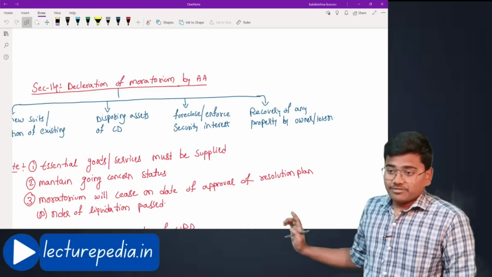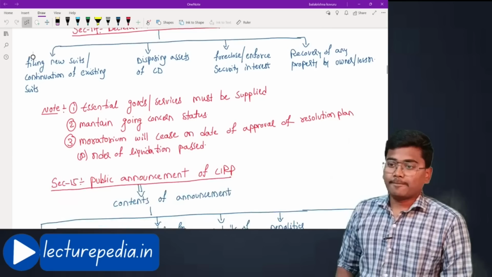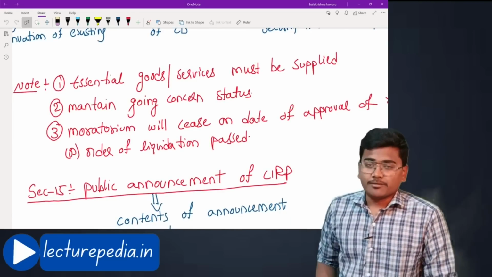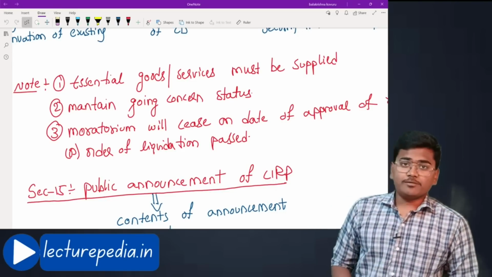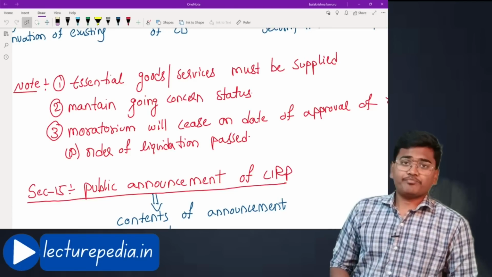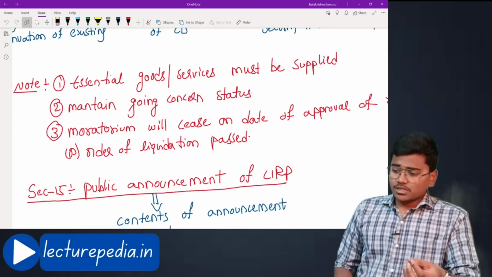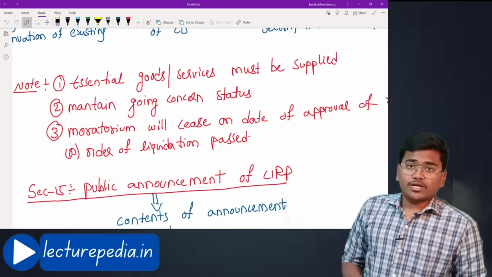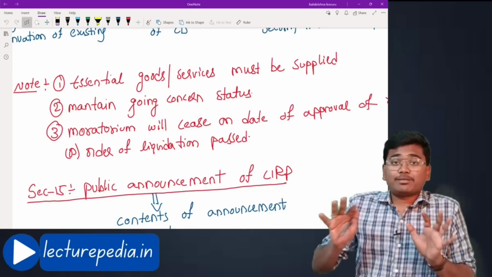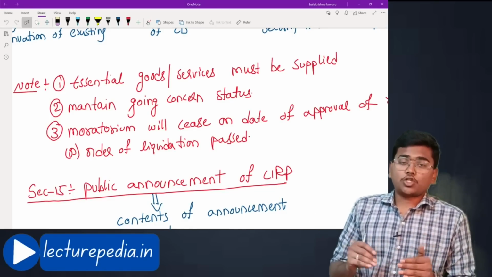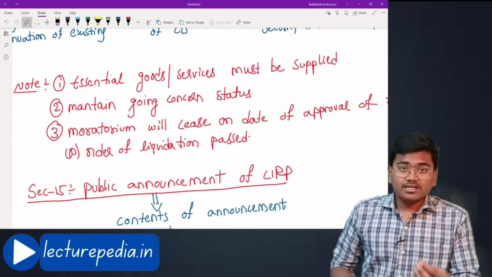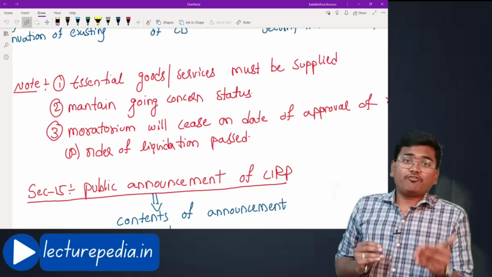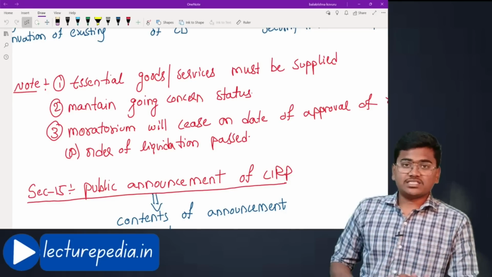On these activities, a moratorium period will be implemented. Next, note: essential goods and services must be supplied. That means for conducting the business of the company, essential goods such as electricity, water, and raw materials required for its manufacturing purpose should all be supplied to the company. There should not be any stoppage in that supply, provided the corporate debtor pays for them and has not defaulted in paying for such basic essential goods or services.